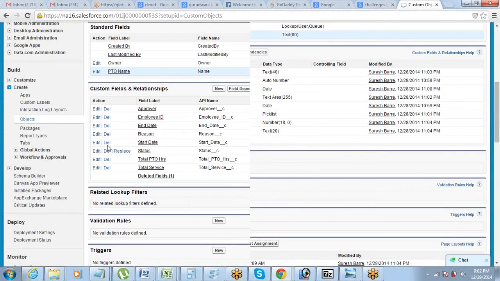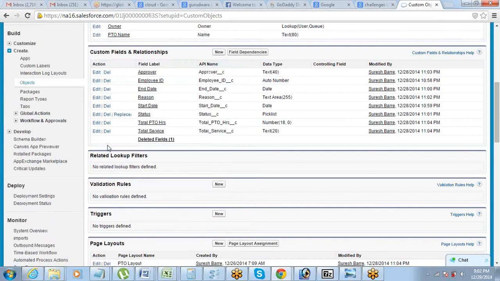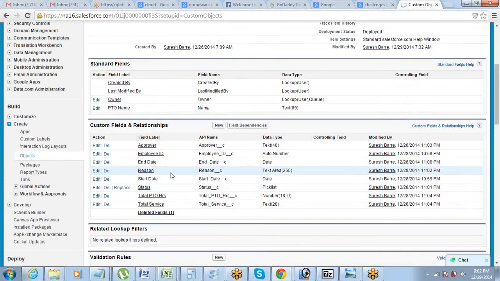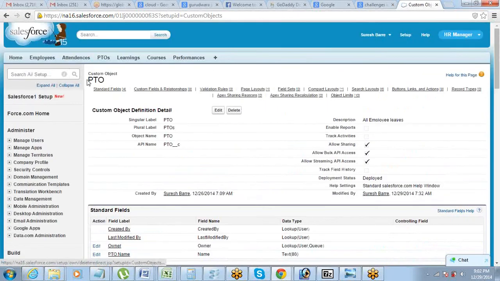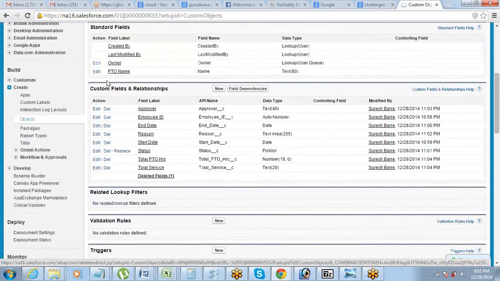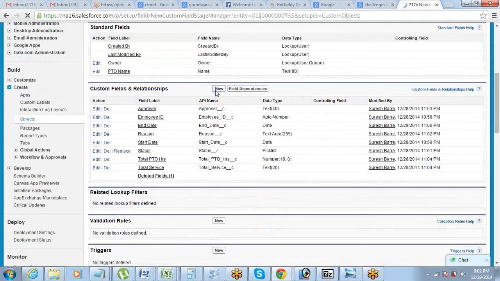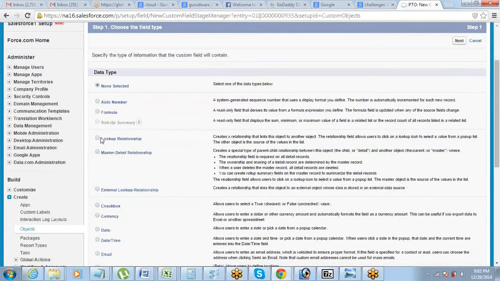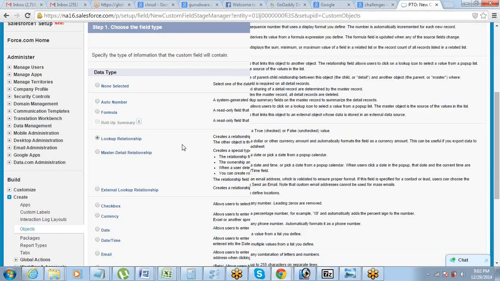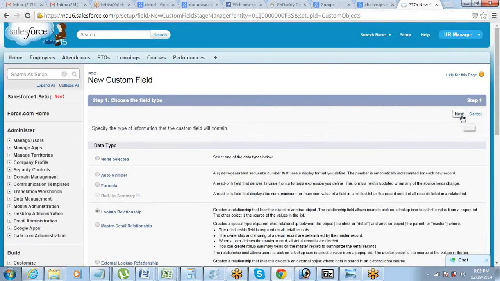Deleted. Now what I would do is start creating the other field, the relationship field. PTO is the child object, so the relationship field needs to be created on the child. Alright, so just go ahead and click on new and select lookup relationship field. So your field type should be lookup relationship. Don't go for master detail now. Master detail is something that you will gradually understand, but go for lookup relationship. This is a general kind of relationship. Click on next.